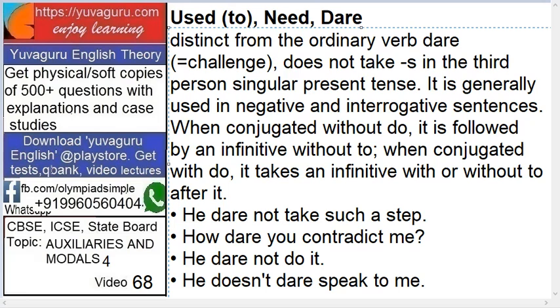Okay. It can be, he didn't dare to go there. So "he didn't dare", didn't is a form of do. So "didn't dare to go", "to go" is with to after it. Okay. This example can also be used. So that was the theory on auxiliaries and modals.